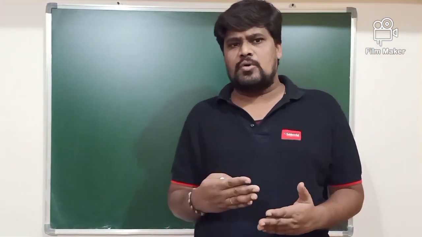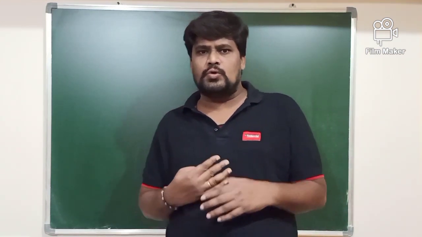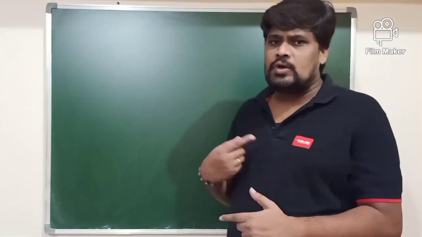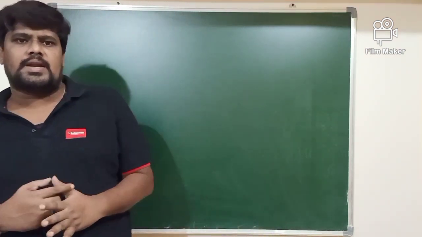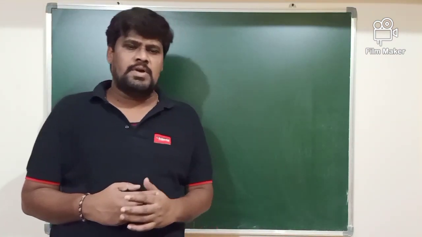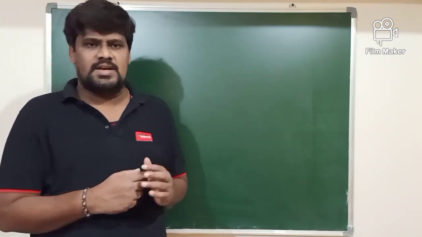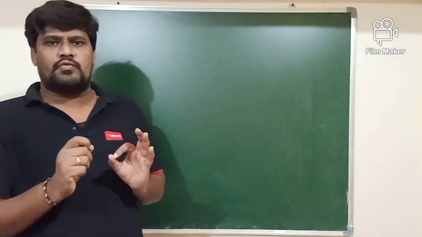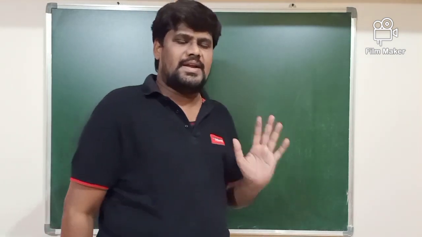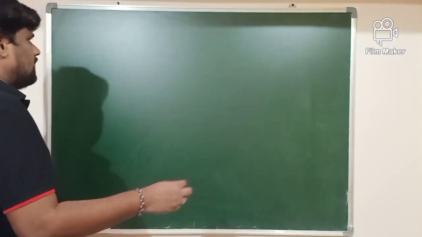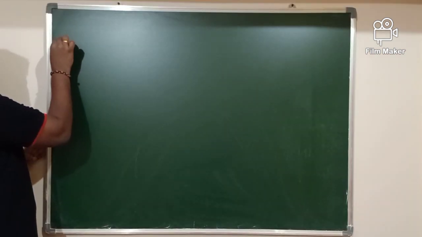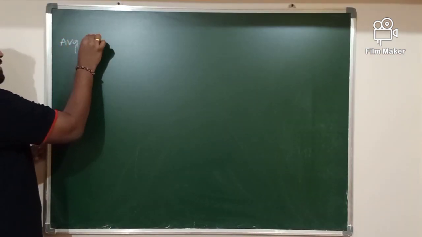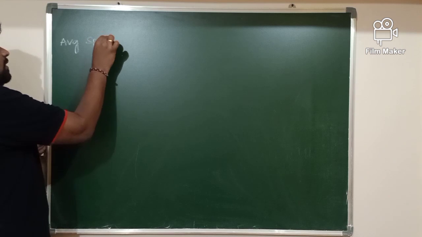In such cases, the average speed of a body can be determined. So let me take my next concept, that is average speed of a body.